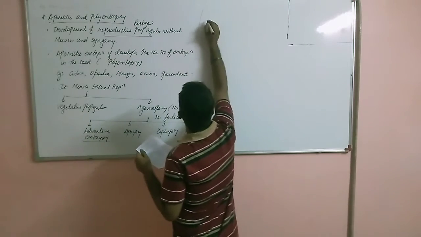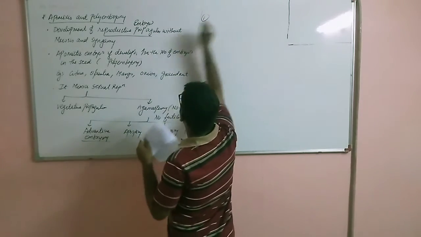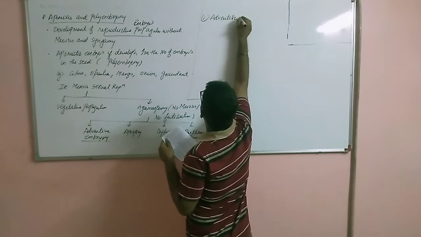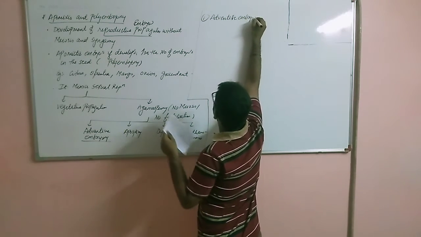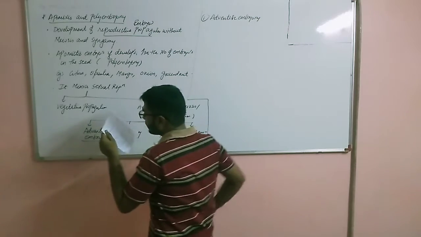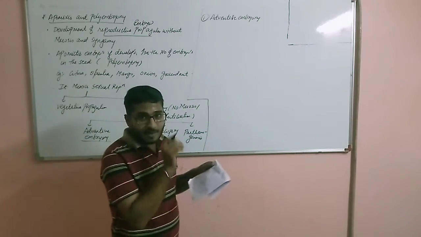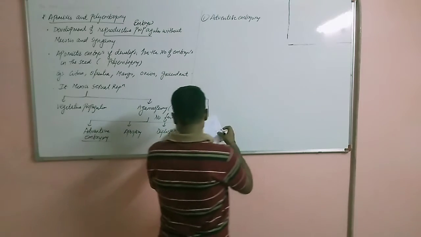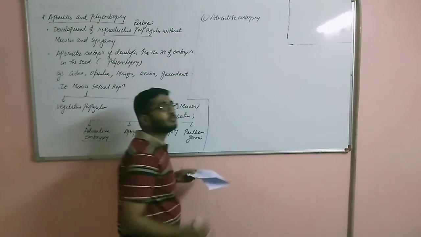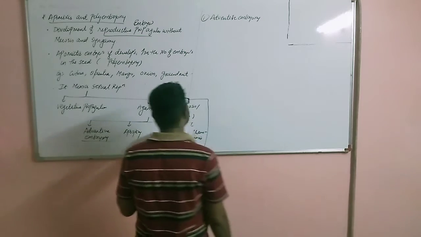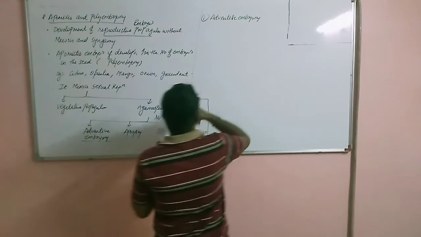First is adventitive embryony. What happens in adventitive embryony? Adventitive, that is addition, other than the normal embryos. So formation of embryo directly from the diploid sporophytic tissues, basically either nucellus or integument.